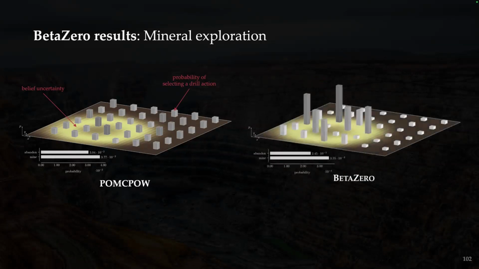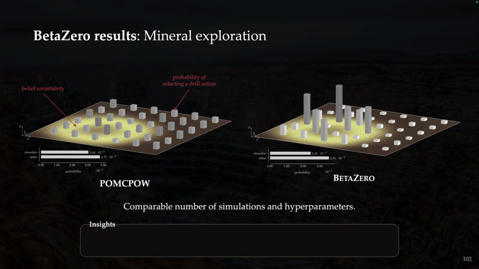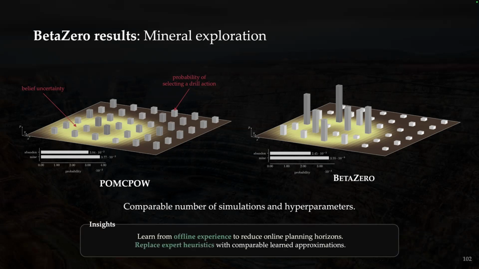If we compare this to BetaZero with the comparable number of simulations, but it's allowed to learn offline with a smaller number of online simulations, we can see that it's picking actions that have high uncertainty and high value, which is what the heuristics showed from previous work. So the insight from this section is that we can learn from offline experience to reduce online planning horizons, and we can replace expert heuristics with comparable learned heuristics in the process.